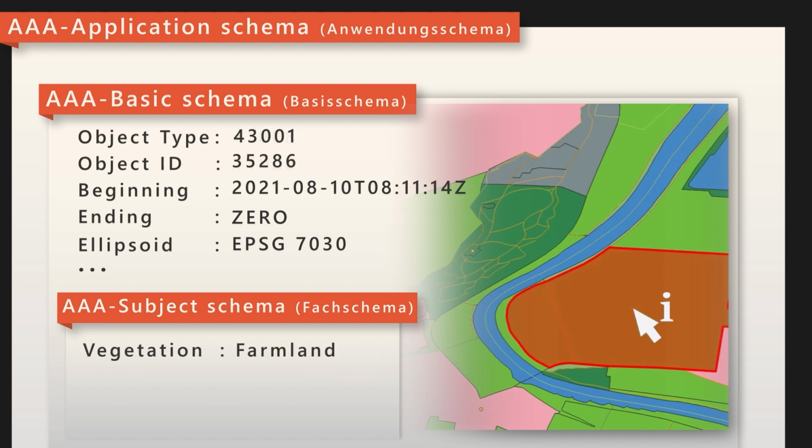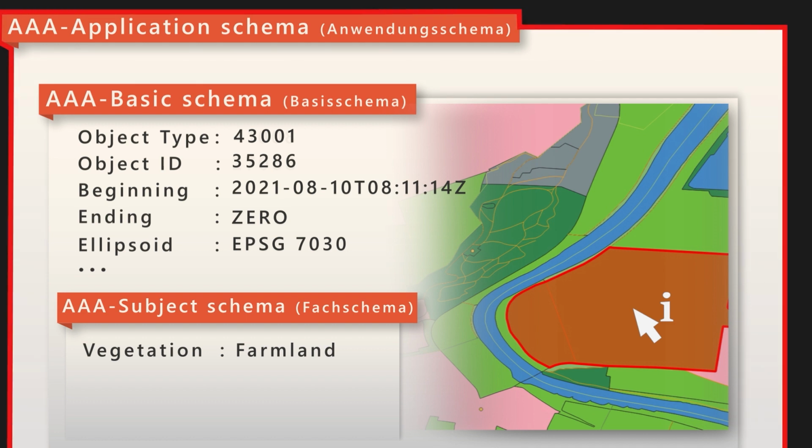They expand this by attributes which make it possible to uniquely reference the individual objects and to store the function and object-specific characteristics. Both schemas are inseparably linked to the application schema, as each subject object can only be meaningfully assigned to a subclass of the basic schema.